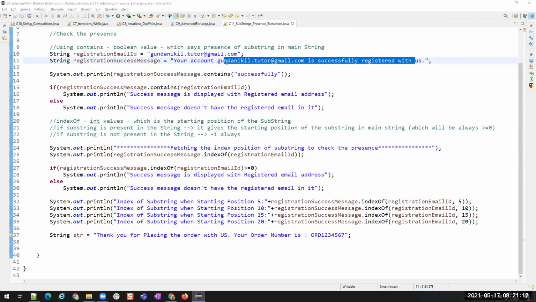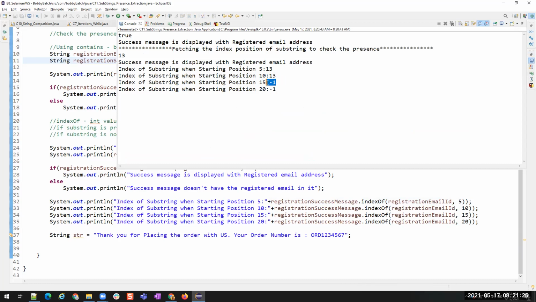It should be gundanikhil.tutor, but if you see here Gundanikhil, this is going to ignore these positions. So that is why it is giving us -1. And when you compare it from the 20th position, do I have the email ID? No. So that is what is returning -1. If it is present, it is going to give us the exact position. If it is not present, it is going to give us -1. Understood?